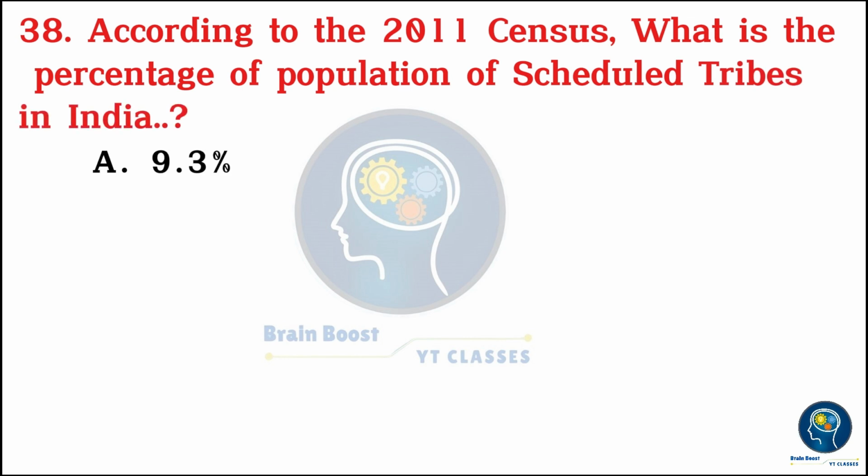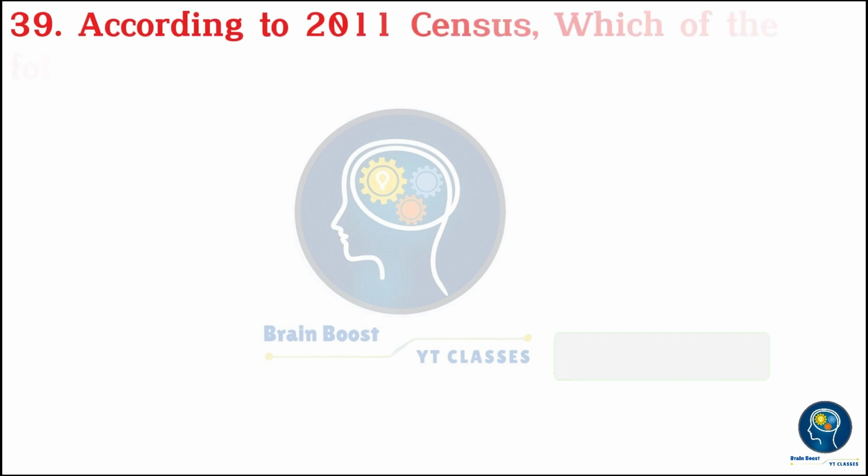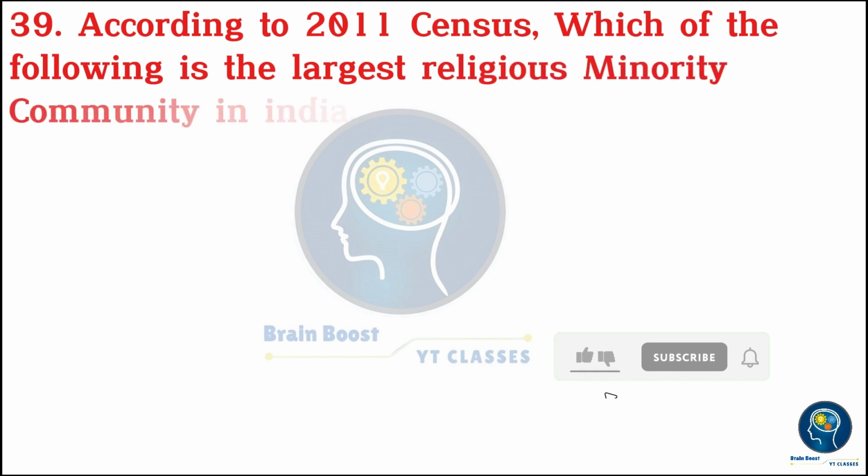According to the 2011 census, what is the percentage of the population of Scheduled Tribes in India? A. 9.3%. B. 8.6%. C. 7.5%. D. 12.2%. B. 8.6%.